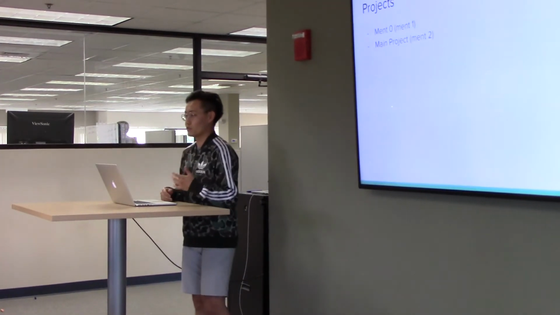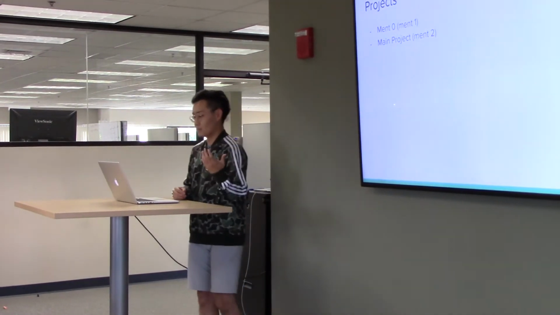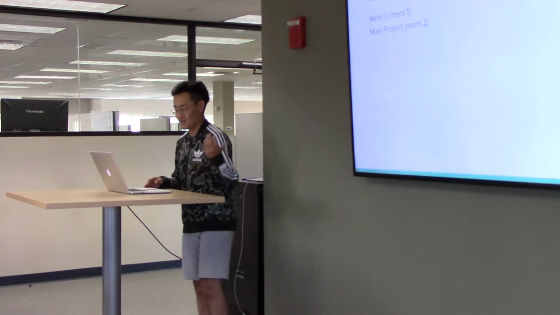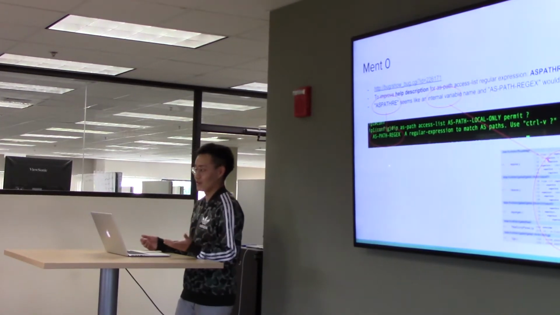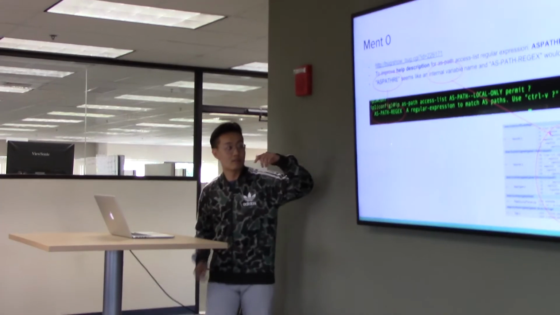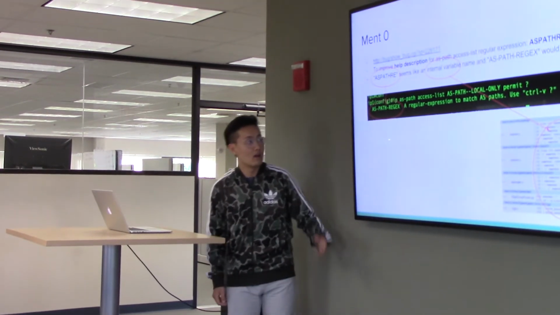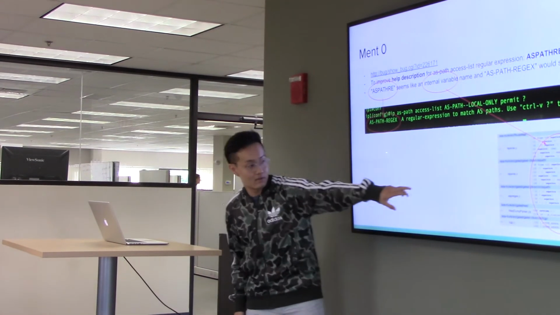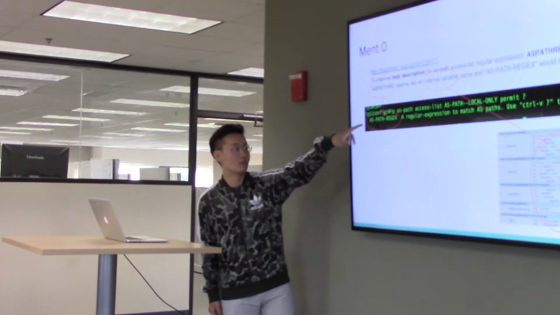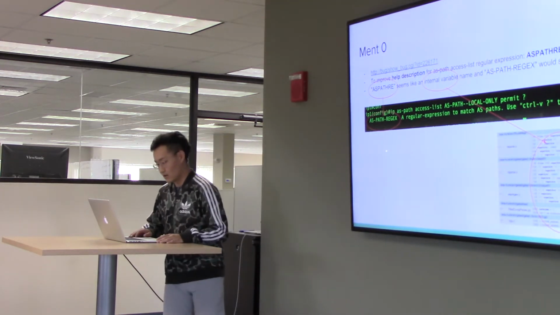So far, I finished 2 projects. I want to call my first project month 0. I want to use 0 here because it is just too simple, so I don't want to use a natural number for it. Basically, what I did here is I improved the help description for CLI help. As you can see, before we use as-pass-array here, but actually the problem is it seems like some internal variable. As you can see from this picture, we do have a lot of internal variables called as-pass-array. So I changed this to as-pass-regex, and I believe this solution will make it more clear.